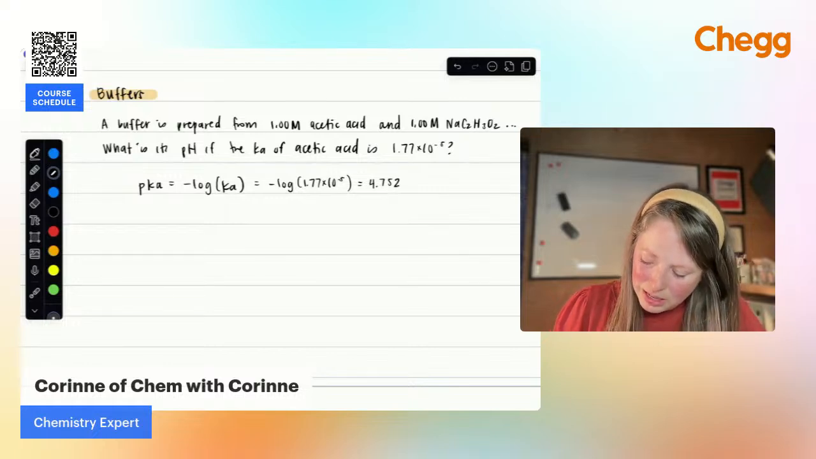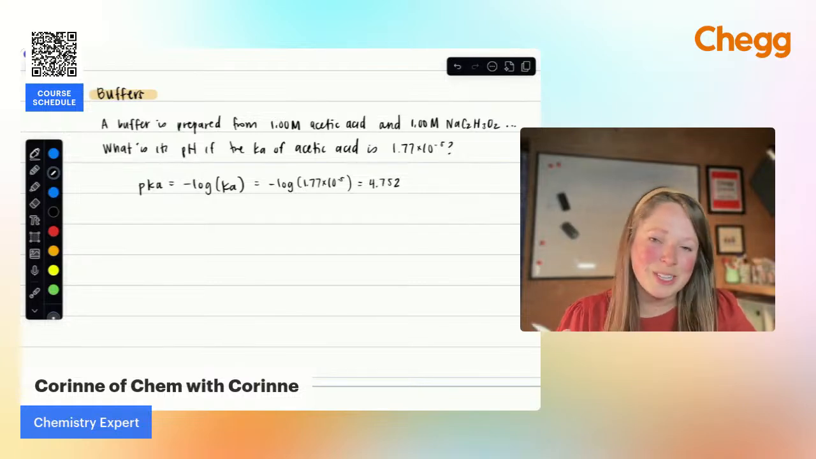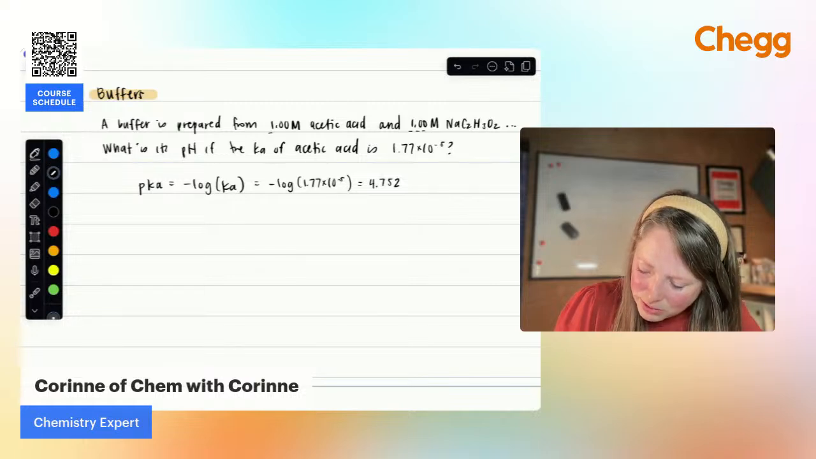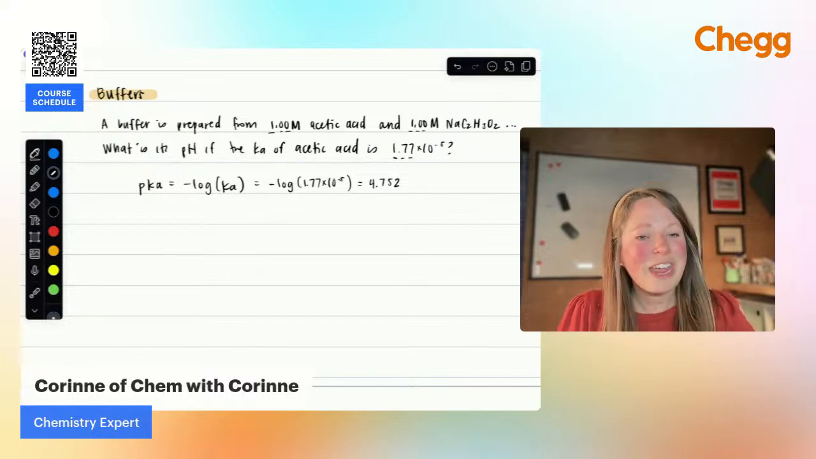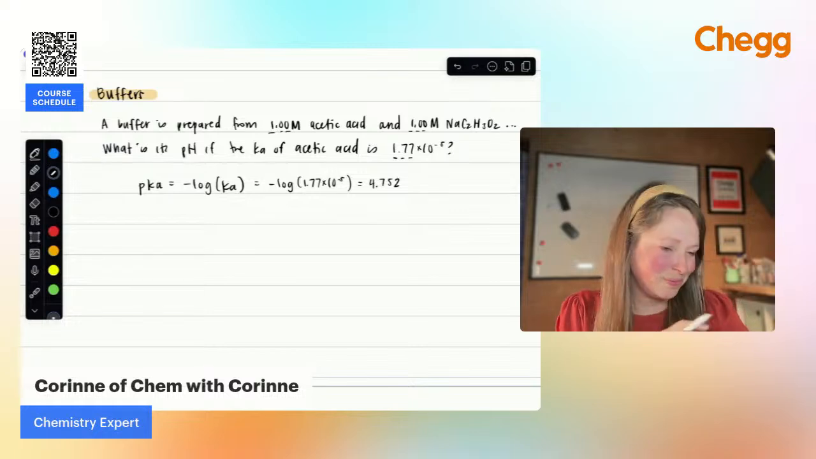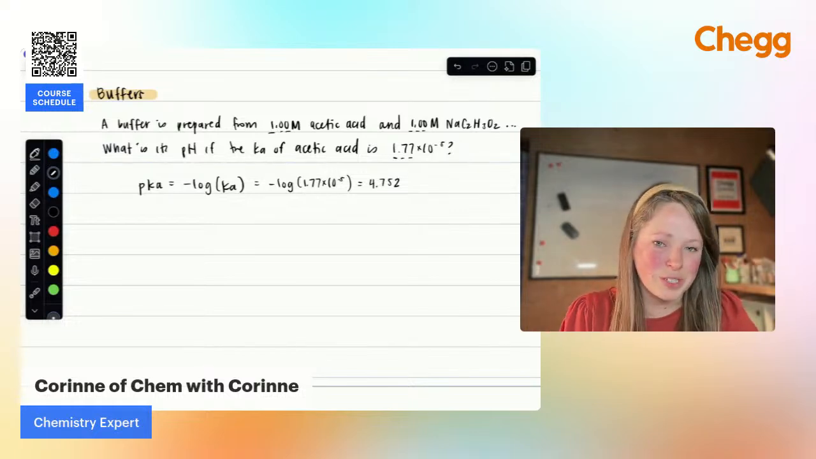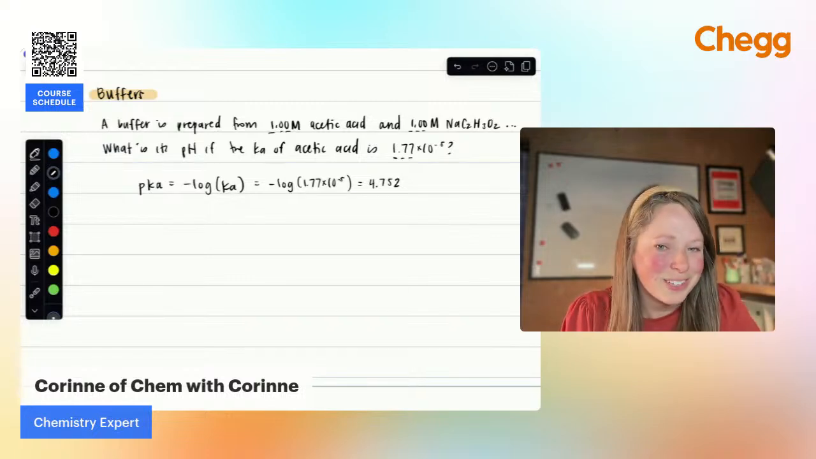4.752. That is my pKa. And something I have not been talking about is sig figs. I apologize. With sig figs, you're always going to base the number of sig figs on your least precise number given in the problem. In this case, I have 3 sig figs for each of these values, so my final answer should also have 3. It's okay to carry more than 3 sig figs as you're doing a problem. I always tell my students, write down however many decimals you want from your calculator, and then go back in and round for sig figs. General rule of thumb, 3 sig figs is a safe bet.